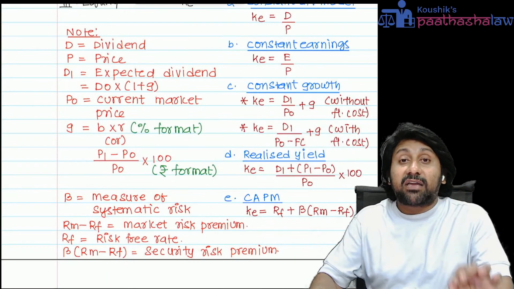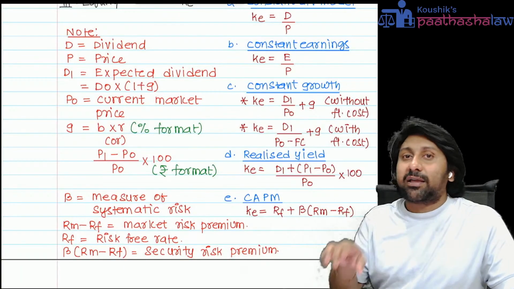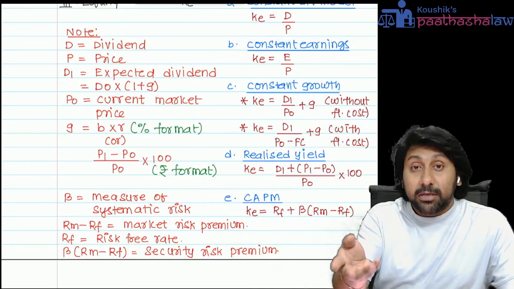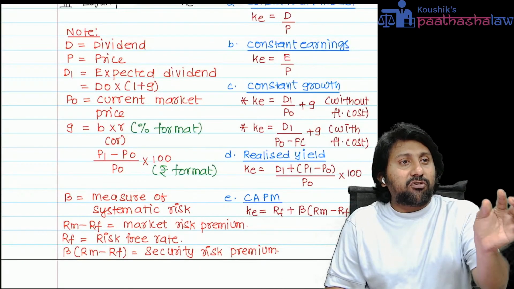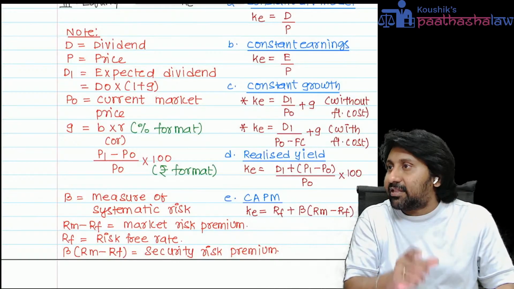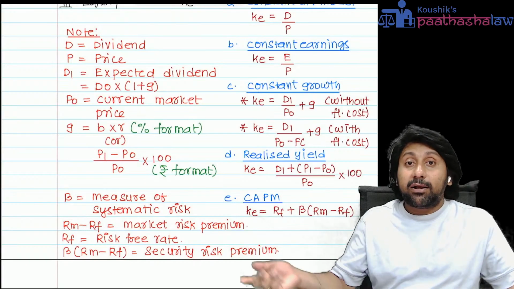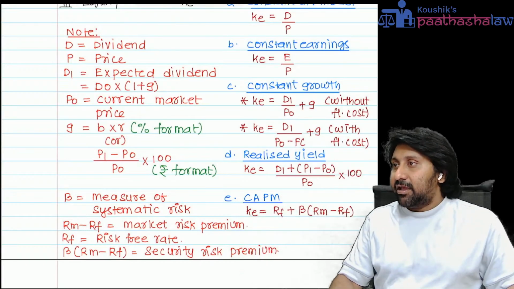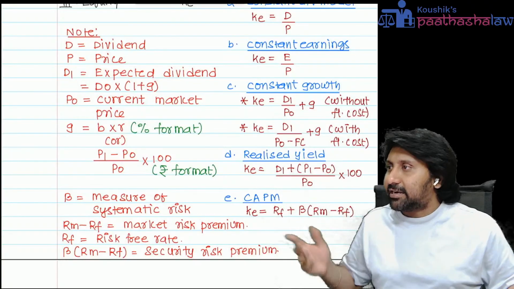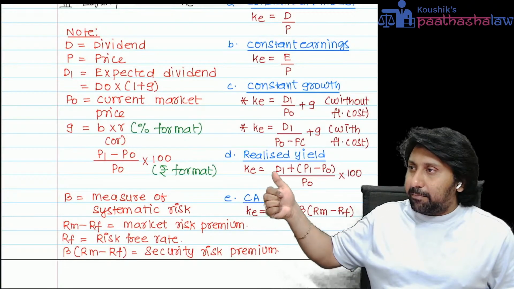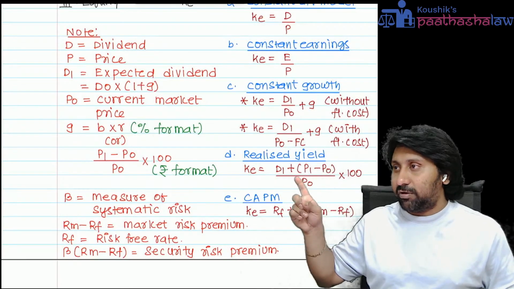If the data given in the question relates to the past, like 2022, 23, 24, 25, 26, the 3 years' data they will give, and they will ask how much return he made, then those years are completed years. Whenever a year is completed, I have already realized my yield. Yield means return. So K equals D1 plus P1 minus P naught whole divided by P naught into 100. On a yearly basis, you will calculate.